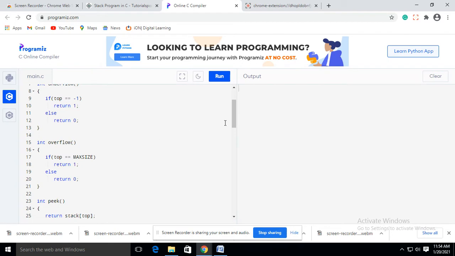Similarly, for pop operation, we'll check whether any data is to be extracted or deleted from the stack or not. That means we'll check whether the stack is empty or not. If the stack is empty, then pop operation is not possible.